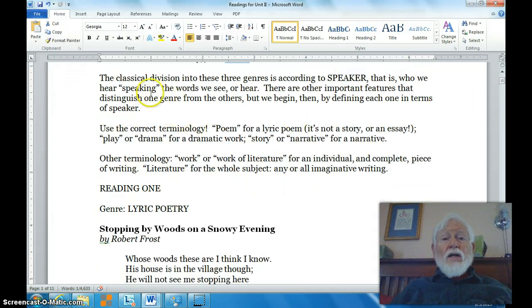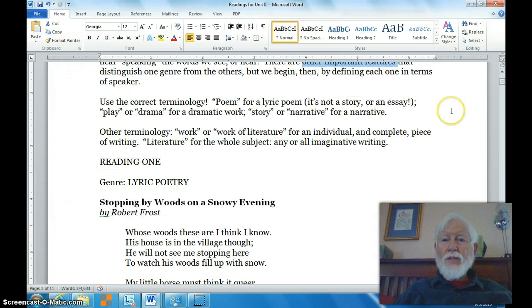Now, classically, we divide, classical meaning going back to ancient times, literature into three genres according to who is speaking. Okay? Who we hear when we hear the words or when we see the words, when we're reading them on the page and so on. But who is it that is actually speaking those words that we see or hear. There are other important features that can distinguish one kind of literature from another, but we begin here in this course by defining each one in terms of speaker.